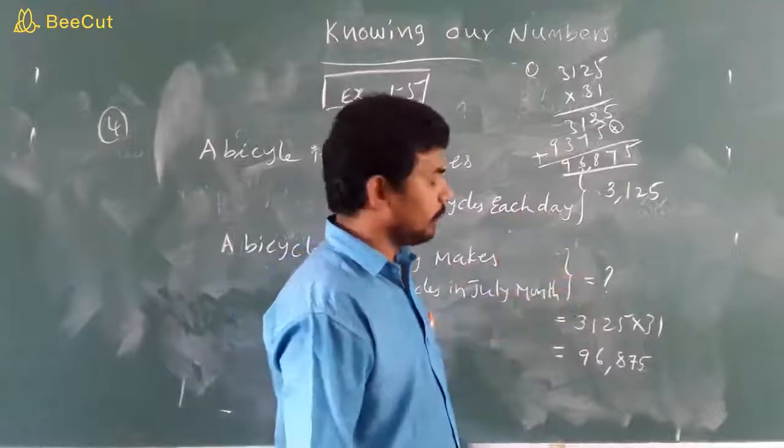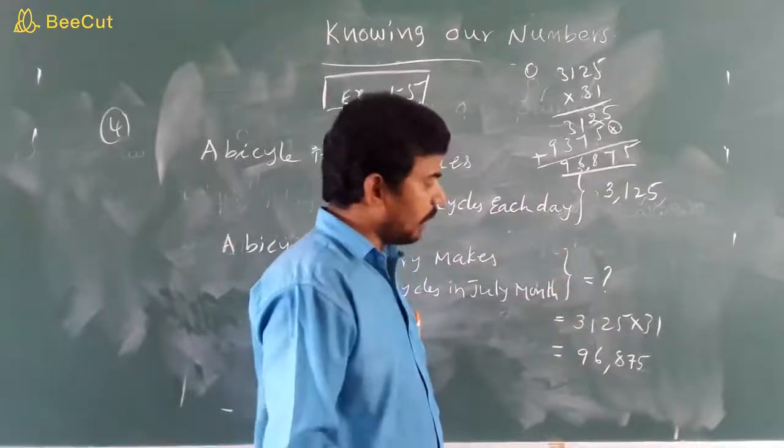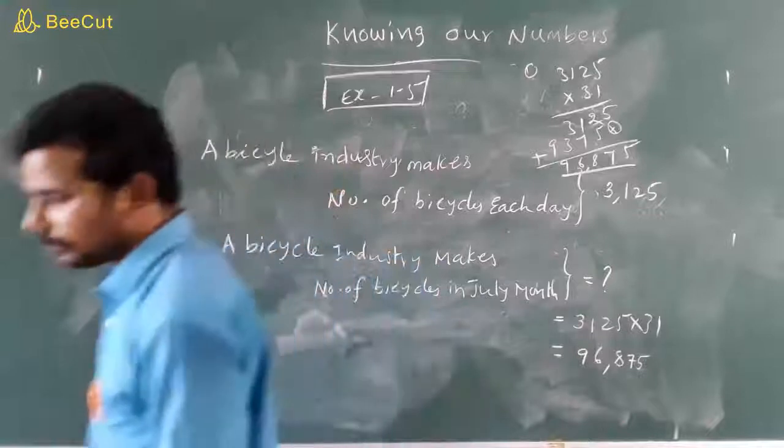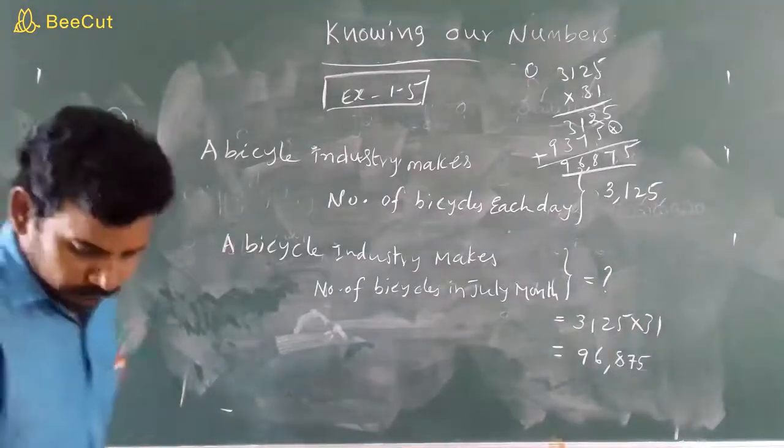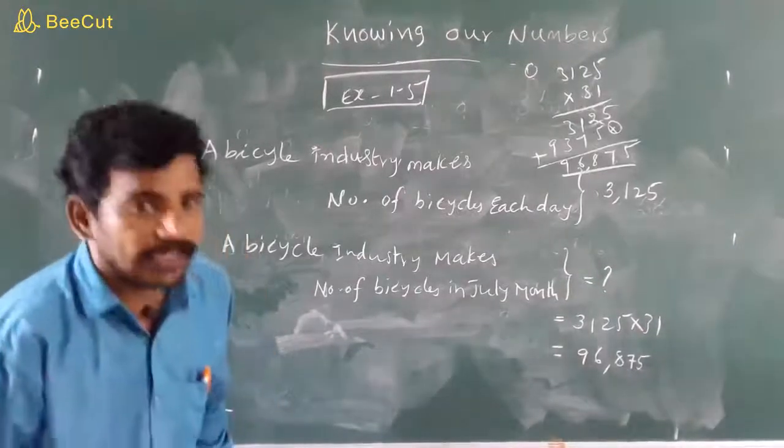Once again take 1 minute, sorry, half minute. Yeah, clear children?